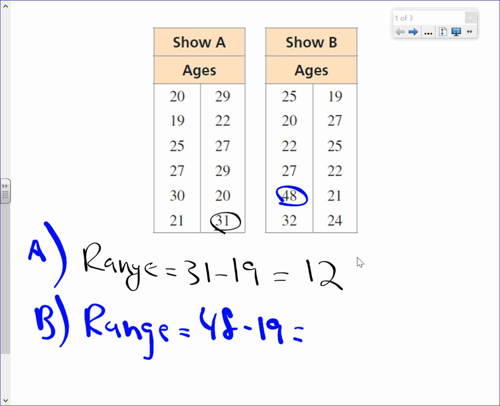So we got 29. Yep. So which one's greater spread would be show B then? Is there greater spread of variation amongst ages? That's what range means. Easy.